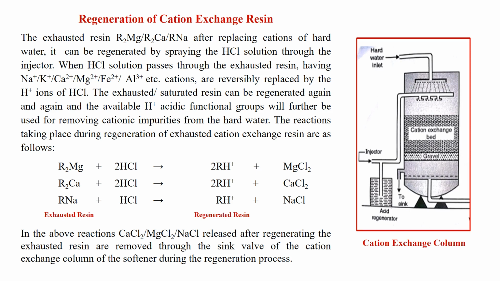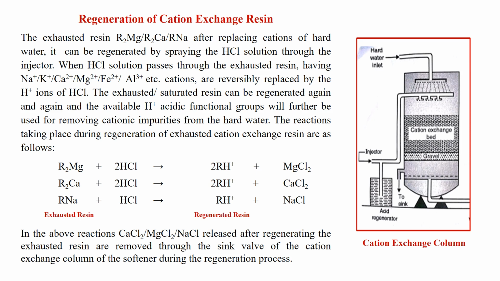Here hard water is allowed to pass through the cation exchange bed where the cations are removed and we get the soft water without cations but with added acids like HCl, H2SO4, H2CO3. When this cation exchange bed or the resin is saturated, we stop the supply of hard water.